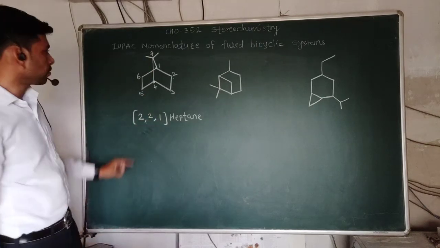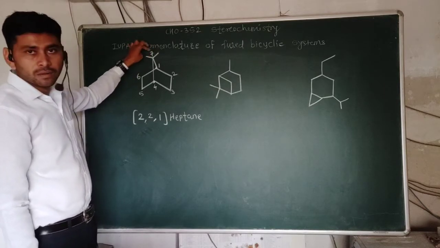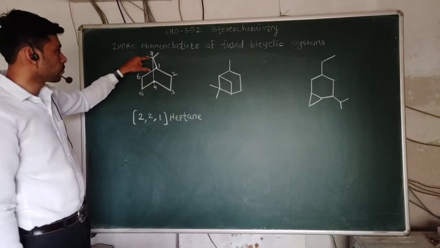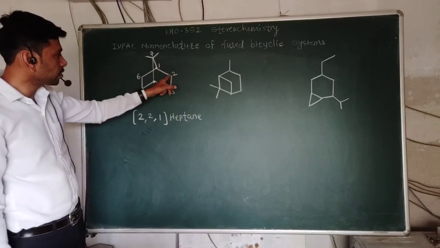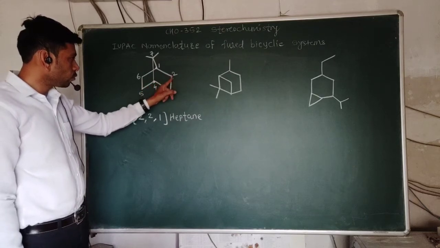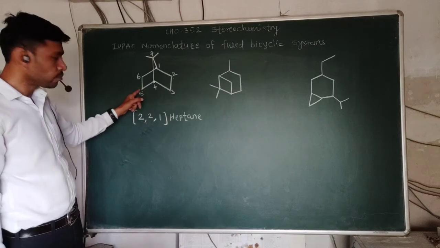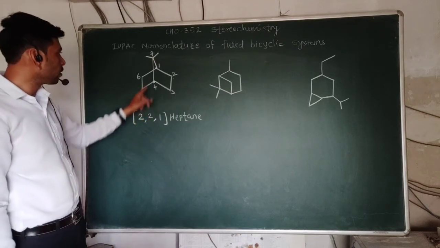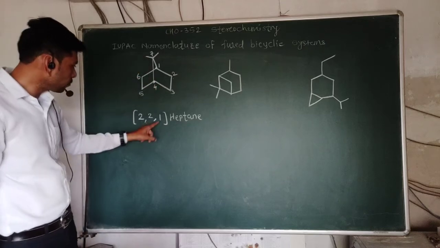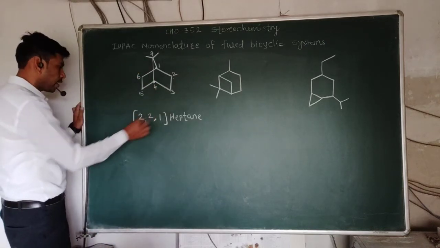We don't write the numbering positions here; we write the number of carbon atoms between the bridges 1 and 4. Here 2 carbon atoms, so we have written 2. Here again 2 carbon atoms, so we have written 2. And here only 1 carbon atom between 1 and 4, so we have written 1. So 2,2,1 heptane.